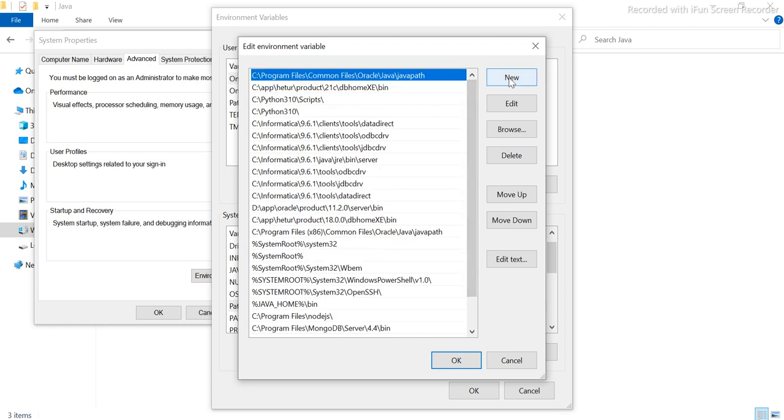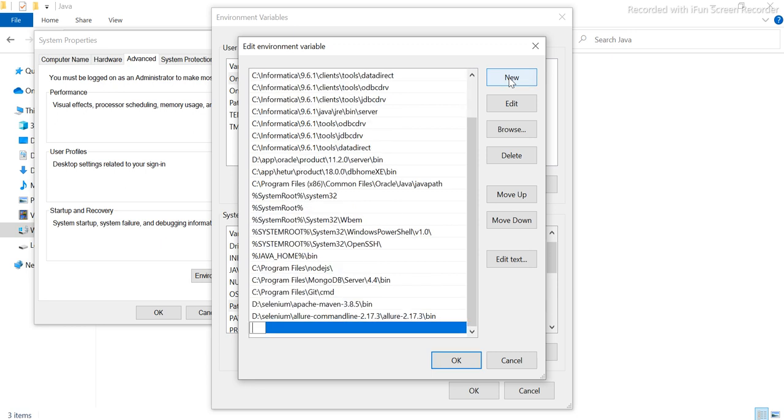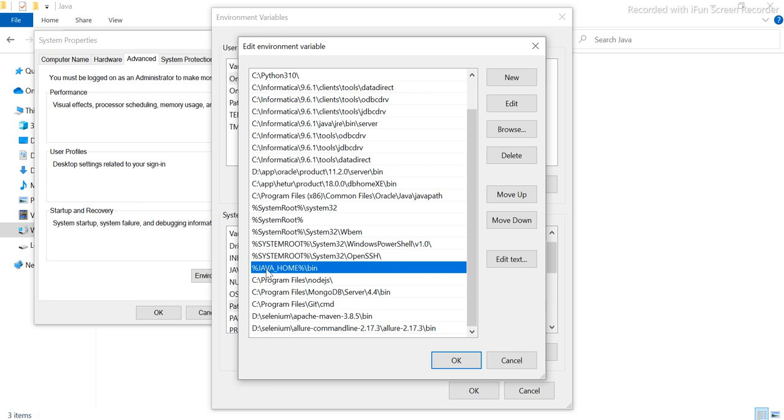So here also you have to say edit, or you can just say new. If you say new, it will give you a new line, but I am not going to do anything here. So here, you just have to put this line: percentage JAVA_HOME in capital, and then everything until bin. The same thing you can copy paste actually.